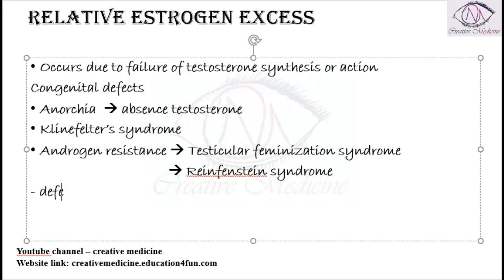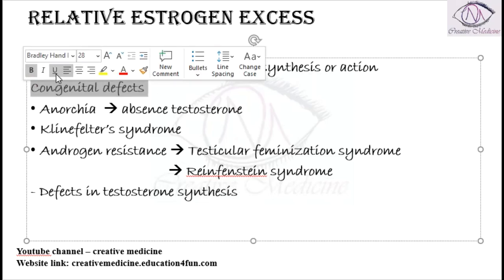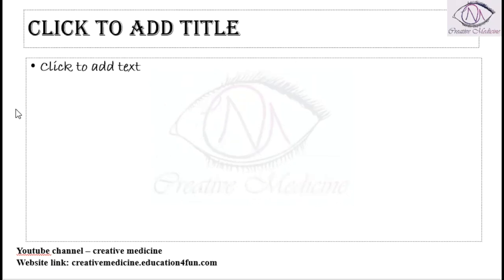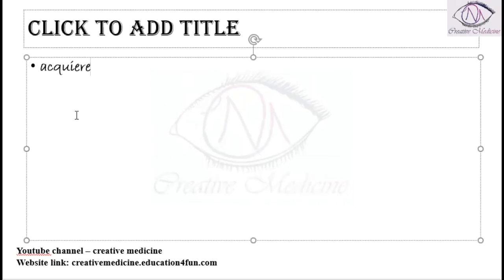Then there can be some defects in testosterone synthesis. If there is any defect in testosterone synthesis, then testosterone is not synthesized. Obviously, there will be relative estrogen excess. These are congenital defects. Now let us see the acquired defects of estrogen excess.